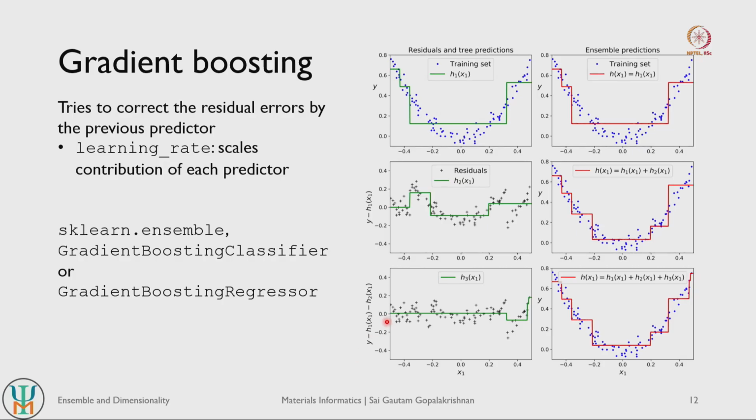That is why the model is referred to as gradient boosting, because we are trying to minimize the gradient of the errors. So we can now calculate the residuals of the residuals here, and then once again fit a decision tree model here, and let us say this is the fitted model. We can then include this model's predictions in the ensemble, and we see that now the ensemble becomes even better compared to the previous case.